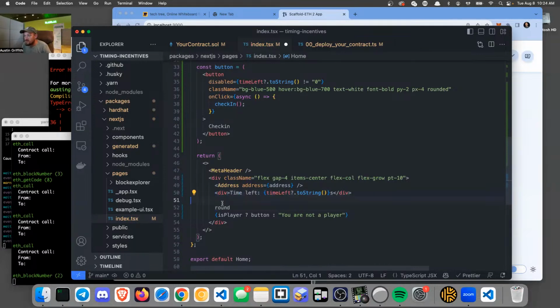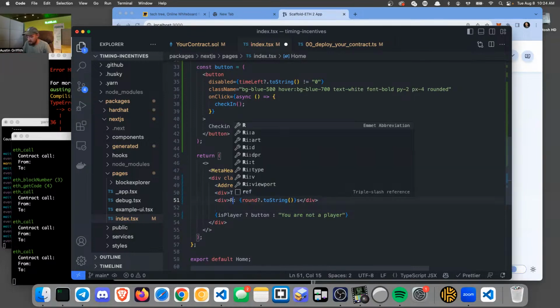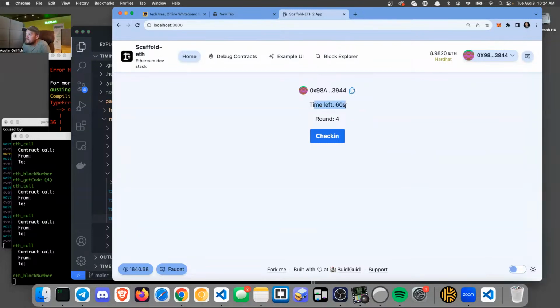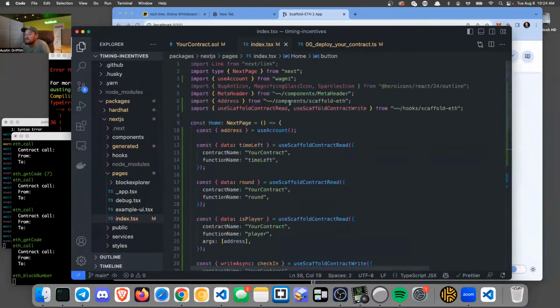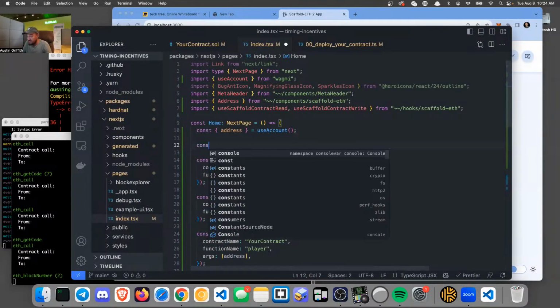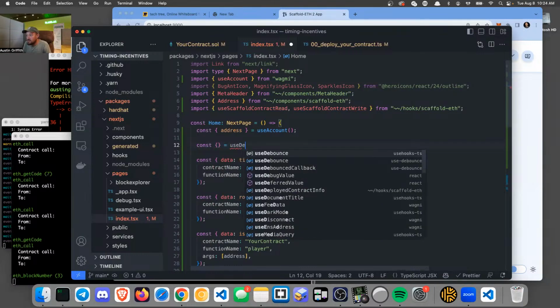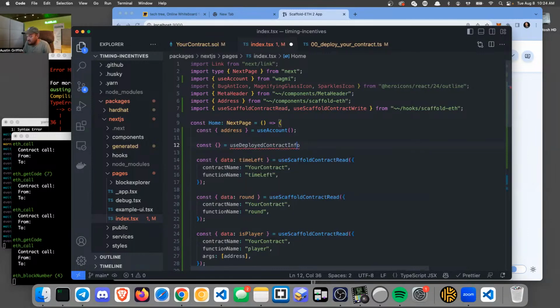Just copy this whole thing and make round, round. Ooh, look at that front end. All right, so now there's time left 60 seconds. We're on round 4. Ooh, I'd even like to know how much money the contract has in it, right? Can I just do a balance of the contract address? Ooh, so to get the contract address, I have to use a different hook. This is a good one. It's going to be use deployed contract info. There it is. Yeah. And what do I put in there?